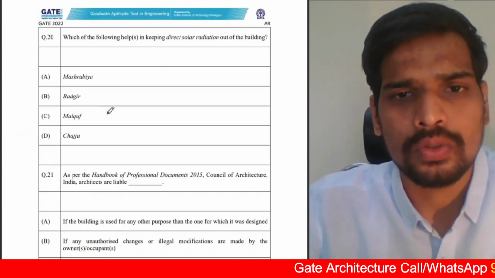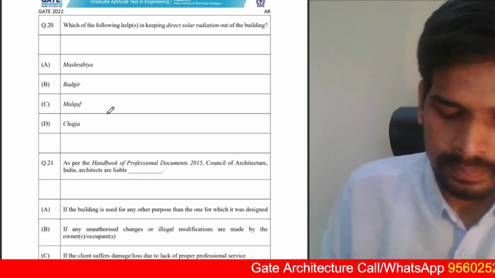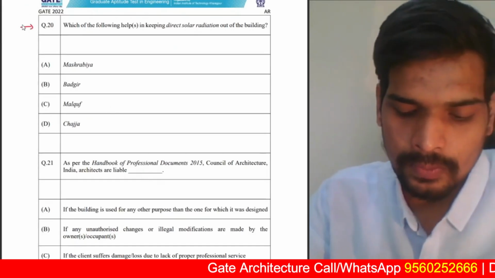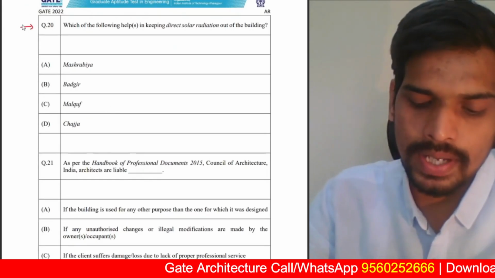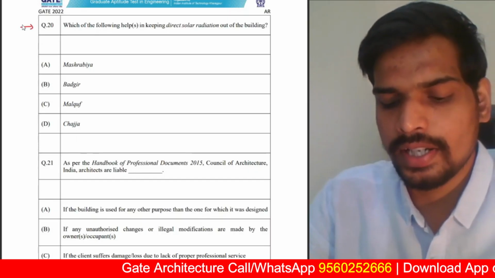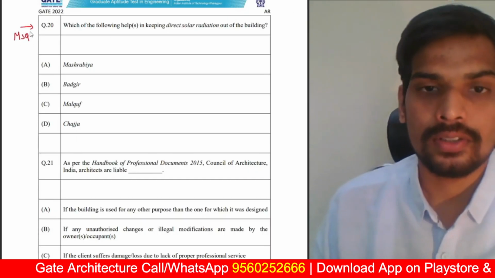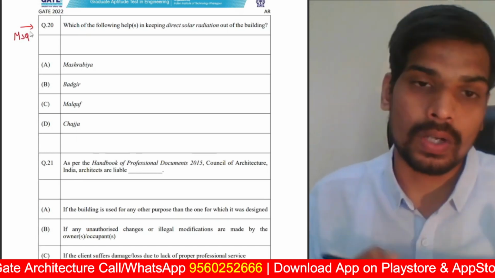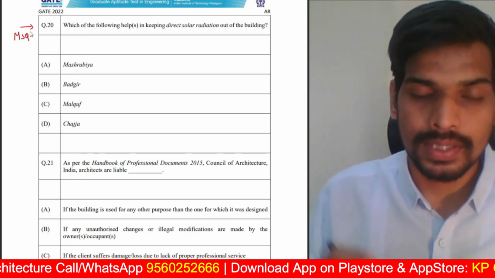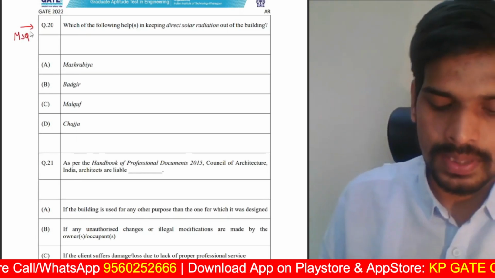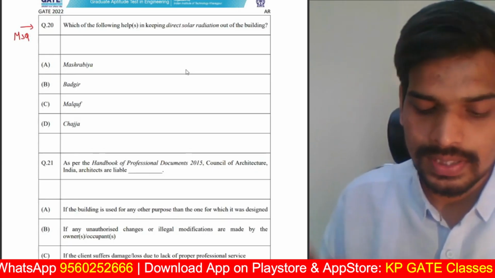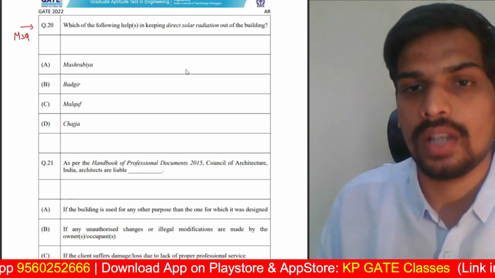So we still have a few more 1 mark questions in the common part. This is question number 20. Which of the following helps in keeping direct solar radiation off of the building? This also is an MSQ, multiple select question. You had to select. So in a multiple select question, one option can also be correct sometimes. But here, let us see from the given four options, which two or which three or which one or which four are solar radiation